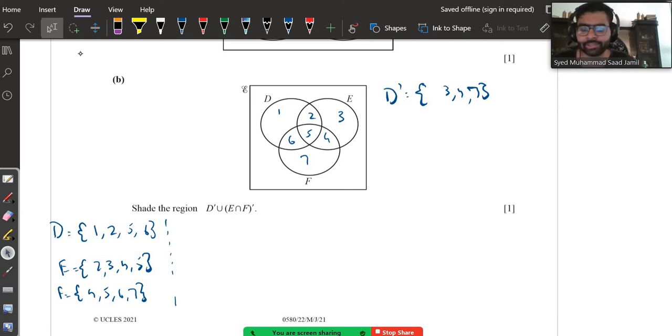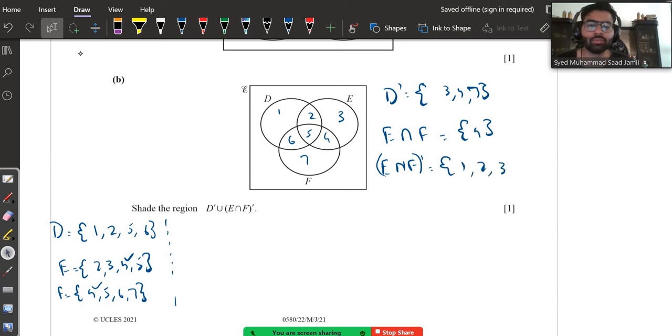Then the second is saying E intersection F complement. Let's write down E intersection F. E intersection F is basically the ones common in E and F. The ones common in E and F are 4. It's just 4. They are saying E intersection F complement, so it means all the numbers excluding 4. So it's going to be 1, 2, 3, 5, 6, 7.